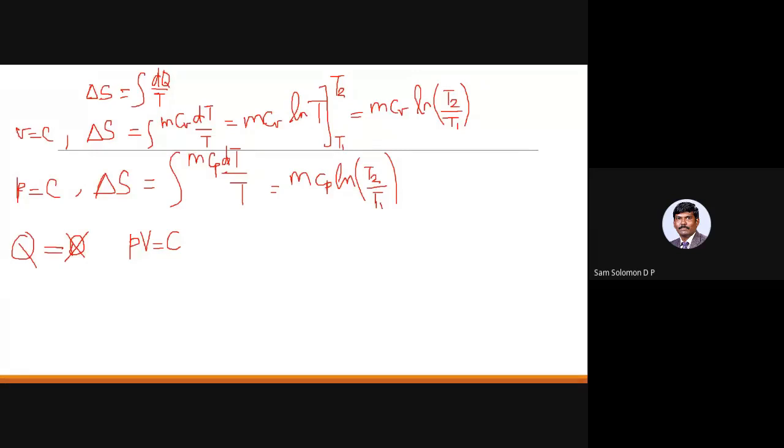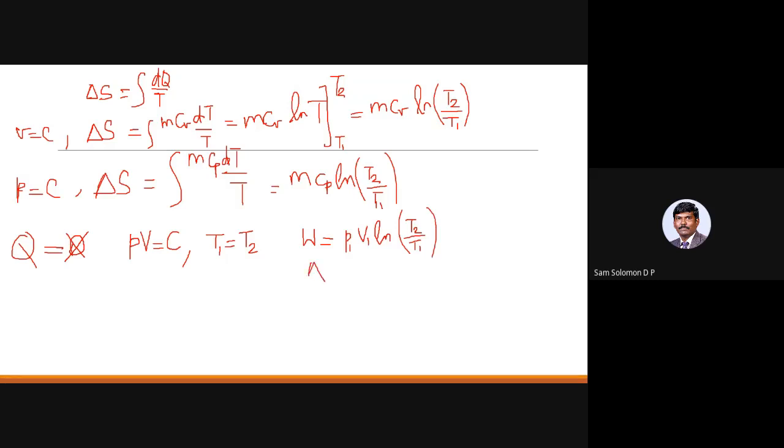In an isothermal process, only temperature is constant: T1 is equal to T2. It is not adiabatic. Only when you say it is adiabatic, Q is equal to 0. Here you simply say the temperature remains the same. And you know the work done for an isothermal process, which we have derived earlier. We have said that work done for an isothermal process is P1 V1 into ln of T2 by T1. This is the work done for an isothermal process.